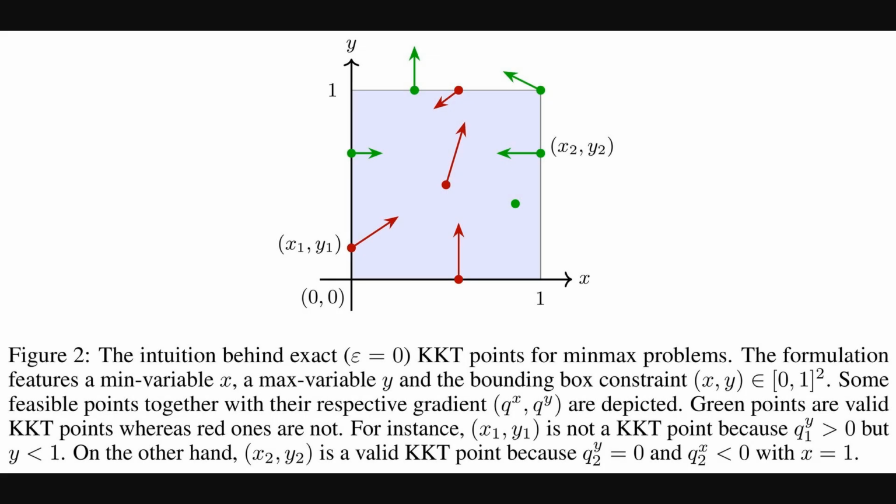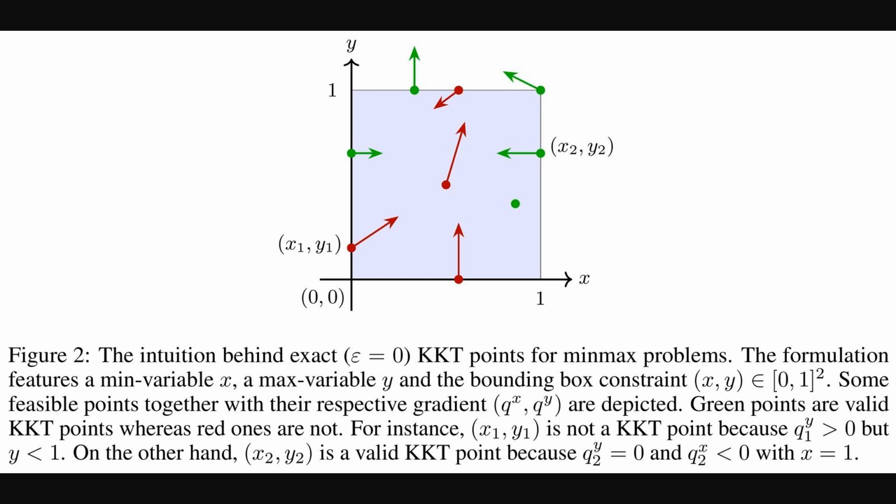Alright, so building on that complexity landscape, Figure 2 provides a visual intuition for Karush-Kuhn-Tucker points, often called KKT points. These Karush-Kuhn-Tucker points are essentially conditions that solutions must satisfy in certain optimization problems. The figure shows a constrained space, a box, with variables x and y. We see different points plotted.